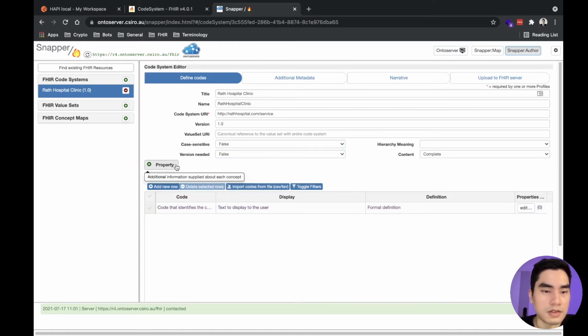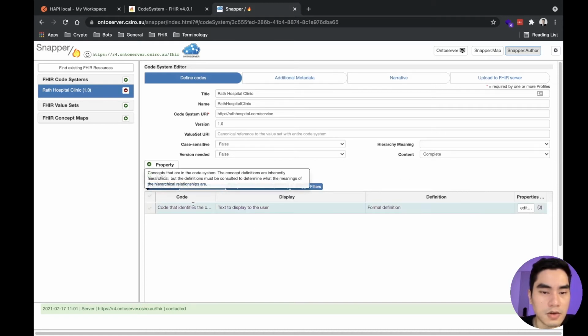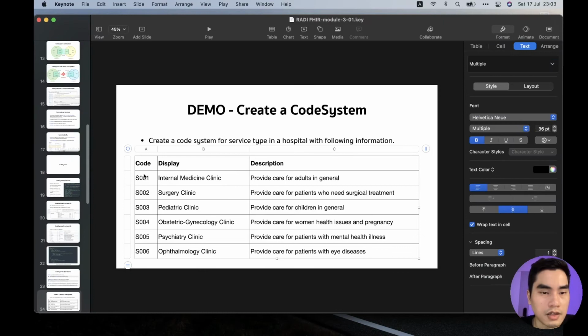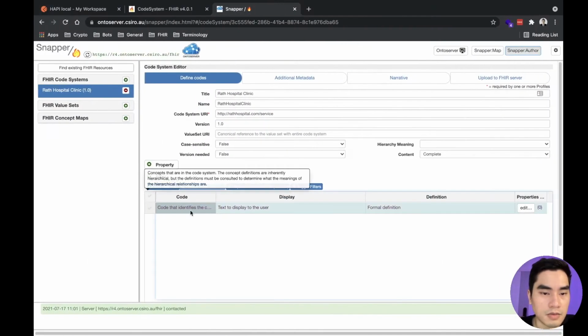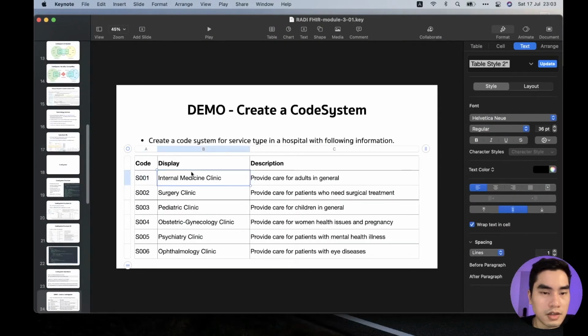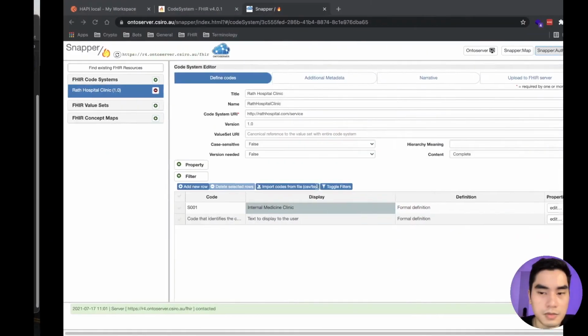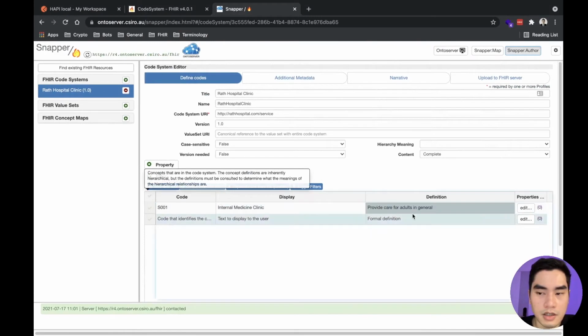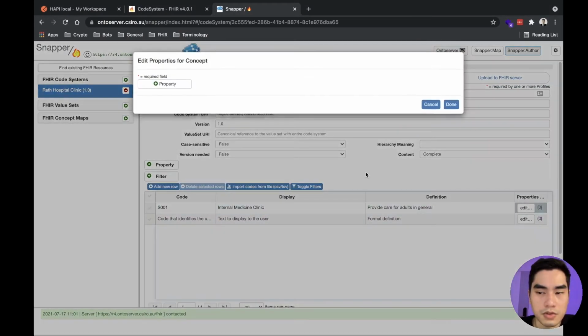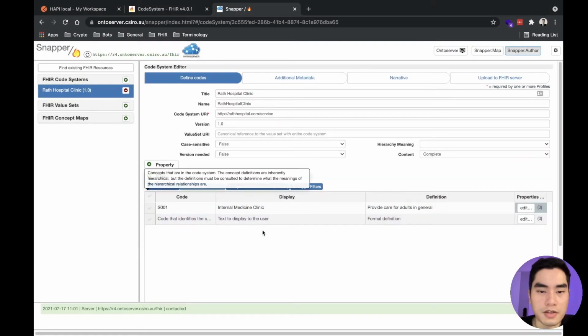Okay, so this is the property and filter for basic. Don't have to deal with it. So code, maybe you can put it one by one, like this. Put it here, description here. And this is for property, if you want to say which one is child of another one, but not in this case.